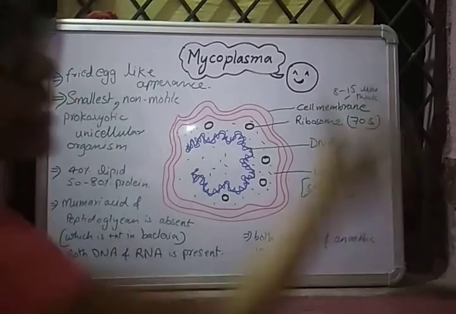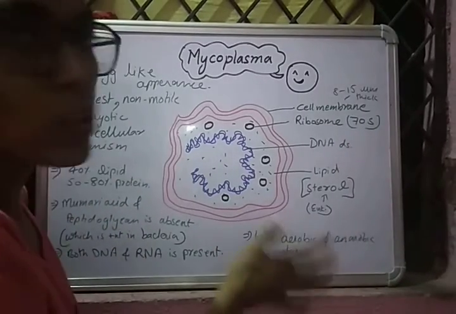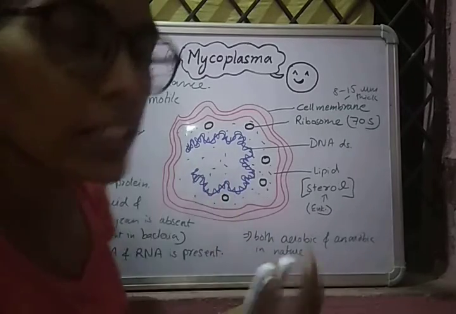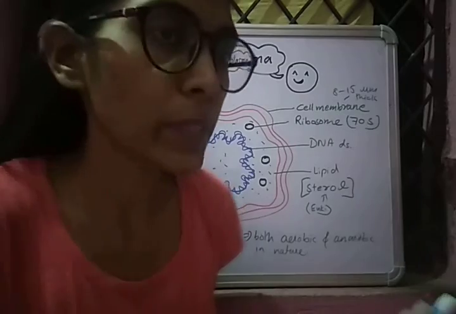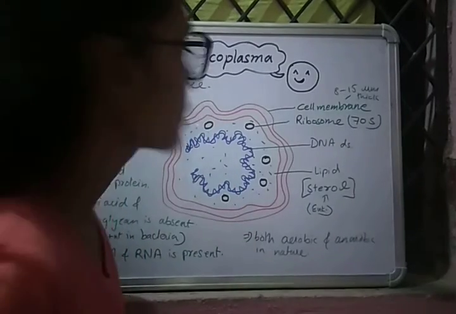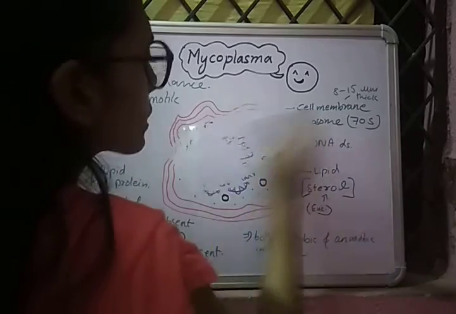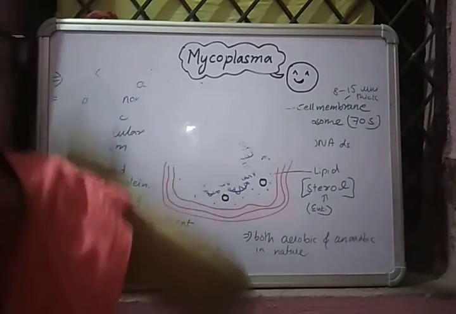So these are some basic features of mycoplasma. Besides this, it causes disease in both plants and animals, including human beings. So let us see what kind of disease it causes in plants and animals.